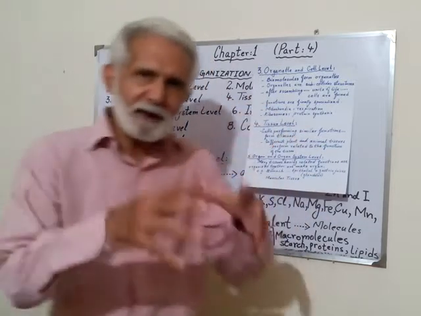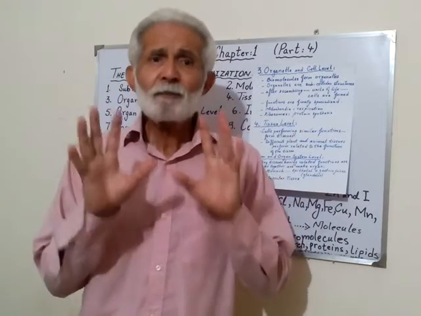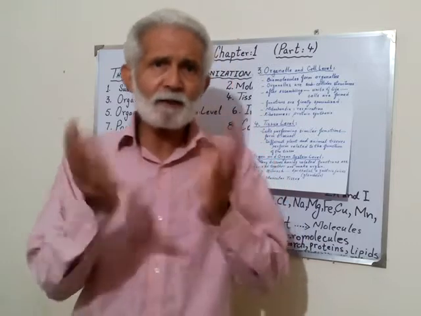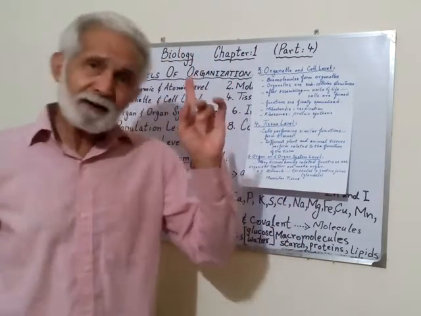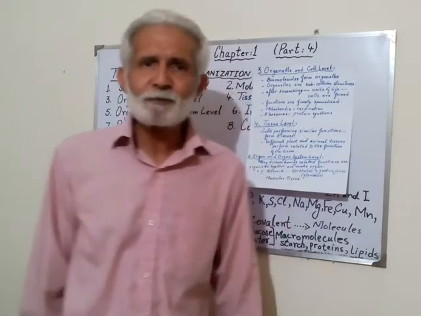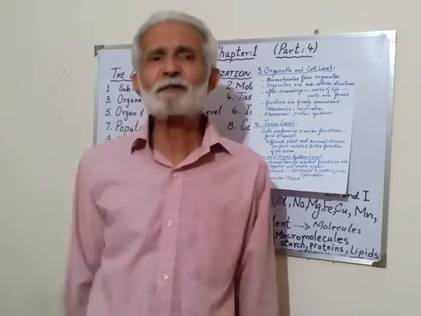Then cells of the same kind performing the same type of function combine together and form tissue. And then comes the tissue level. There are plant tissues and animal tissues performing their own functions.